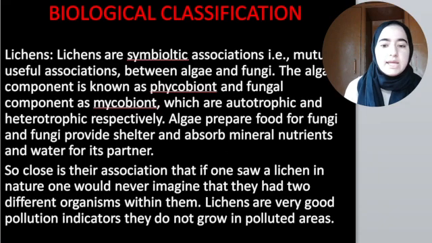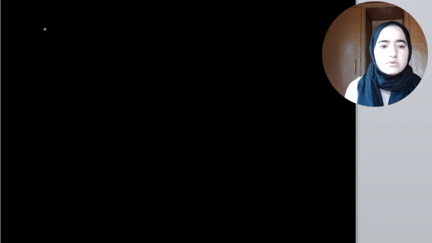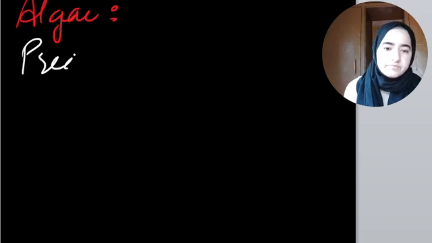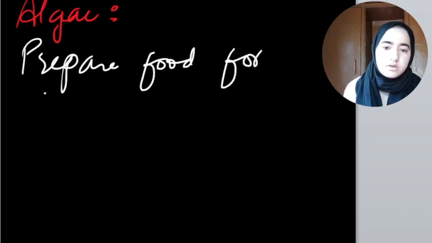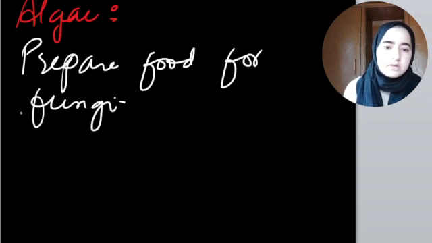Since algae are autotrophs, their function is to prepare food. Algae prepare food for fungi, and in turn fungi provide shelter to the algae.